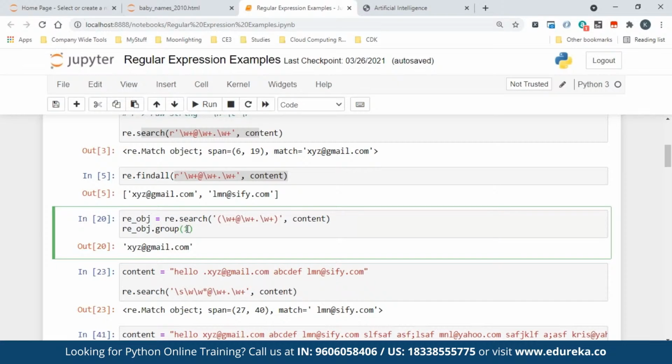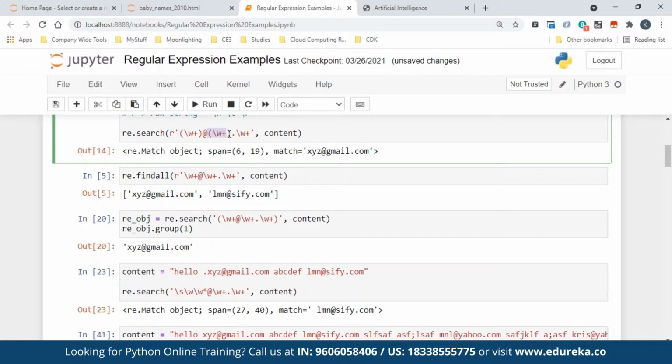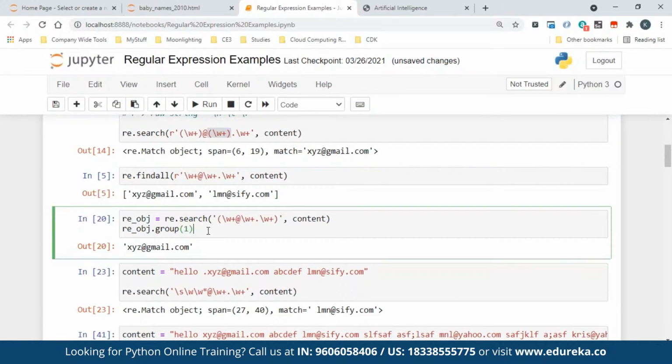So group is basically a function to get the specific match, because when you are doing regular expressions, here I gave only one pattern, but sometimes you might end up giving multiple patterns. Like for example, here let's say I have put it like this. Now you are saying I want to match this and extract it for me, and I want to match this and extract it for me. So the first match is this one, the second match is this one. Whatever you put in parentheses, that is what you are trying to extract. That's the whole goal.